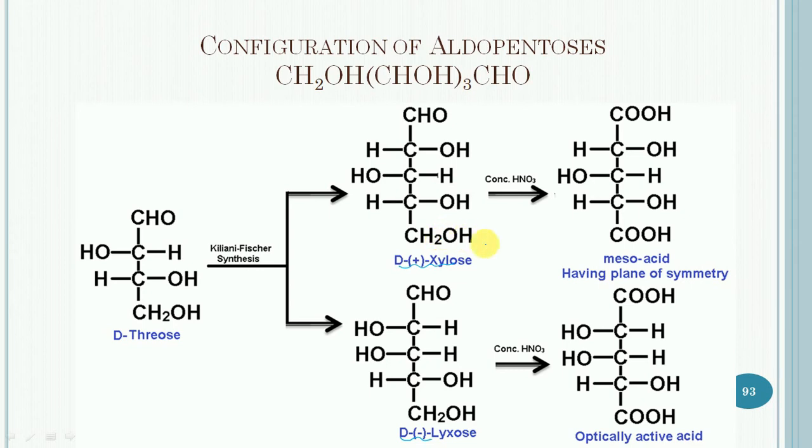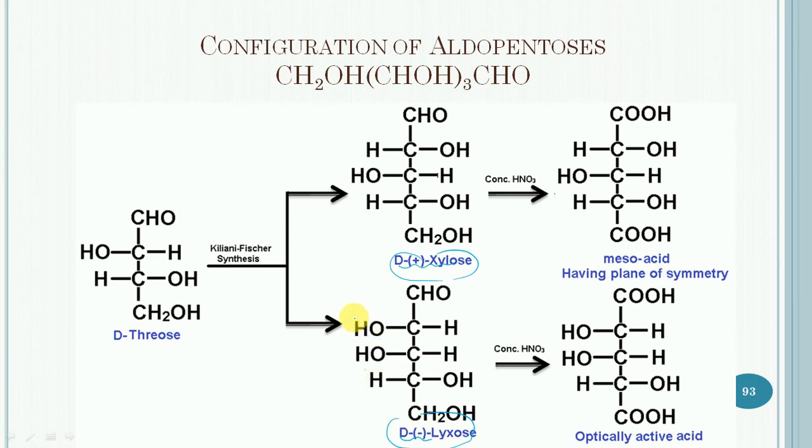oxidation. Since D-xylose on oxidation gives a meso dicarboxylic acid, it must correspond to this structure, and similarly D-lyxose, which gives an optically active dicarboxylic acid, must correspond to this D-lyxose.